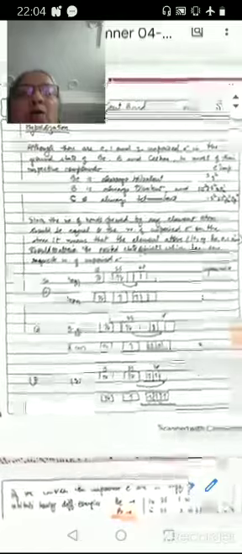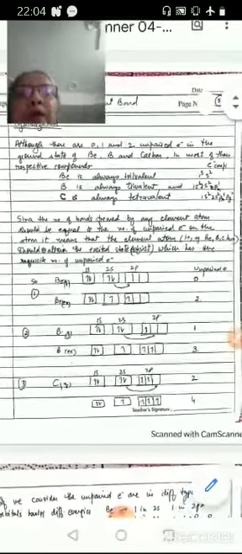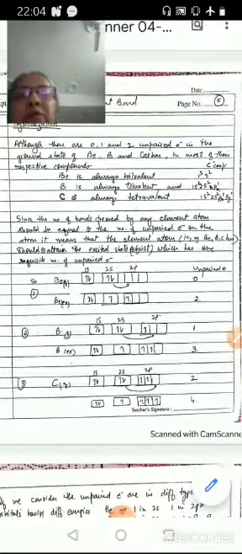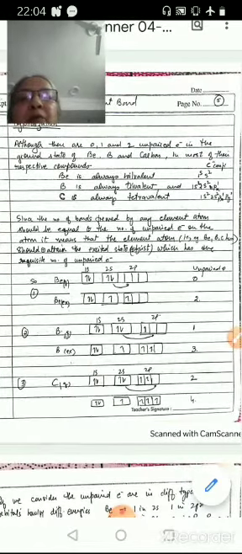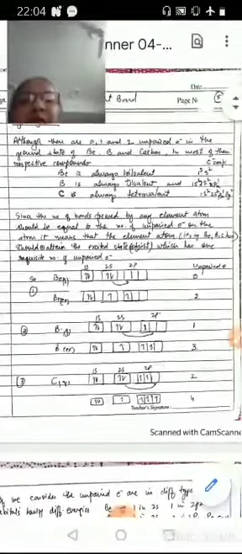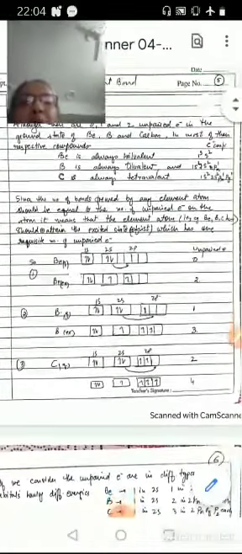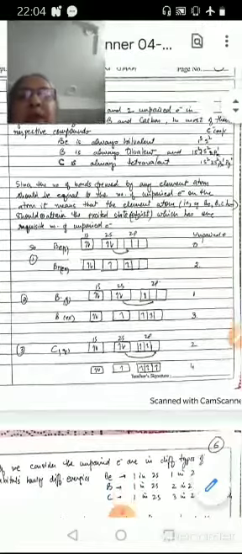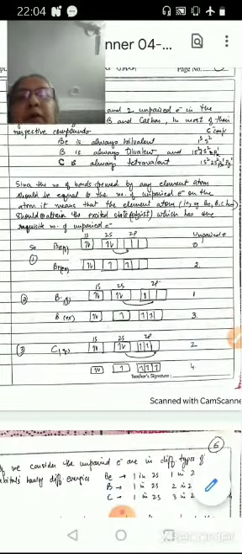Although there are 0, 1 and 2 unpaired electrons in the ground state of beryllium, boron and carbon, in most of their respective compounds, beryllium is always bivalent, boron is always trivalent and carbon is always tetracovalent. Since the number of bonds formed by any element atom should be equal to the number of unpaired electrons on that atom, it means that the element atom considered here, for example beryllium, boron and carbon, should first attain the excited state in which the requisite number of unpaired electrons is present.